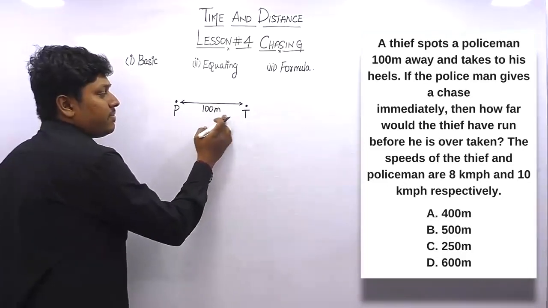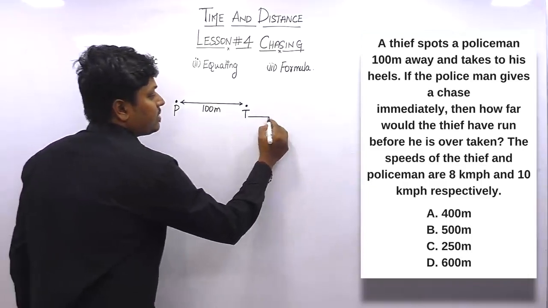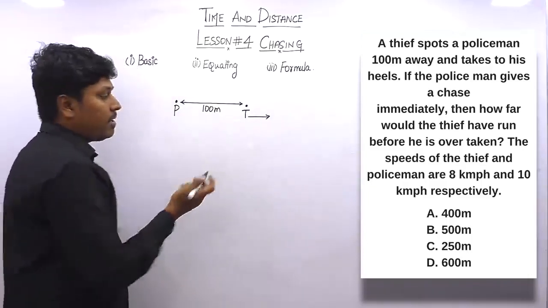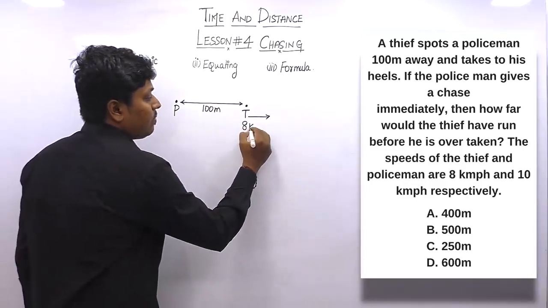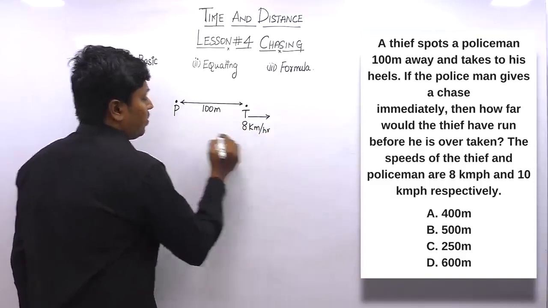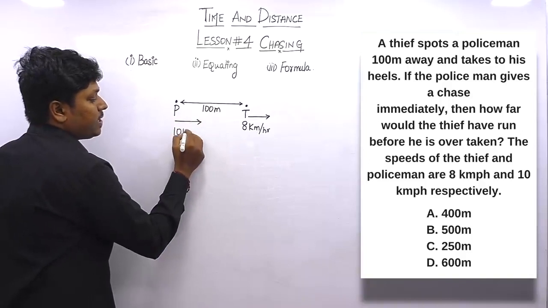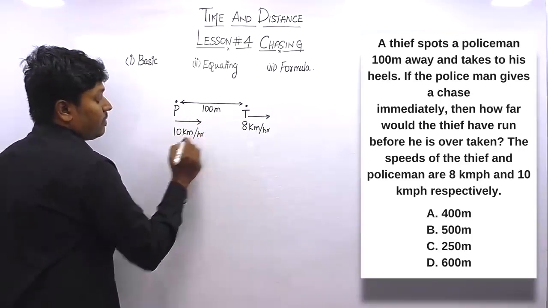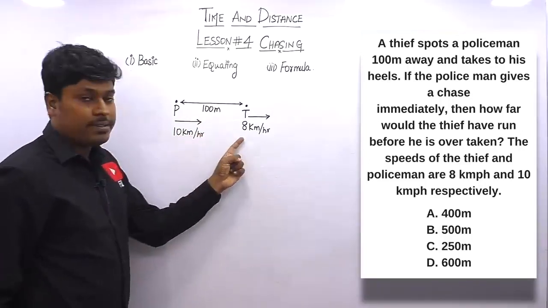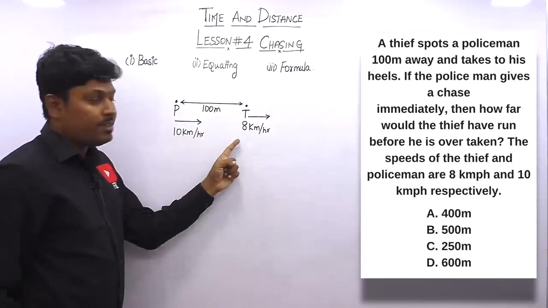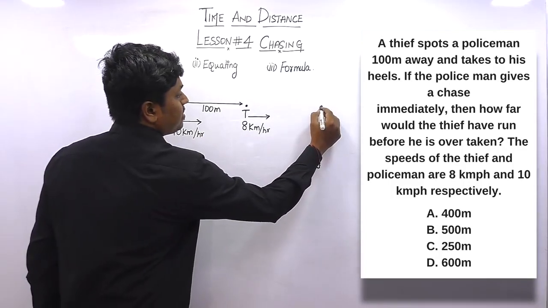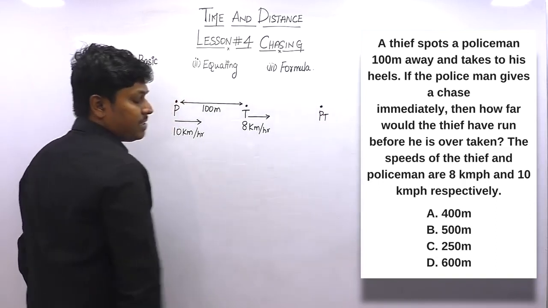So the thief will definitely not run in this direction, he will run in this direction in order to escape from the policeman, right? The thief's speed is given, which is 8 kilometers per hour. And now the policeman has also started chasing the thief. The policeman's speed is given as 10 kilometers per hour. Since the policeman's speed is higher than the thief's, the policeman will definitely catch the thief at some distance, right? Let me mark this point where the policeman is catching the thief.